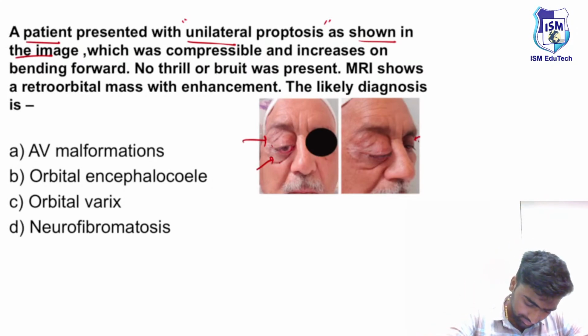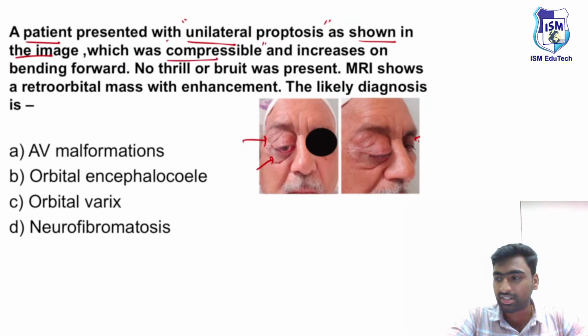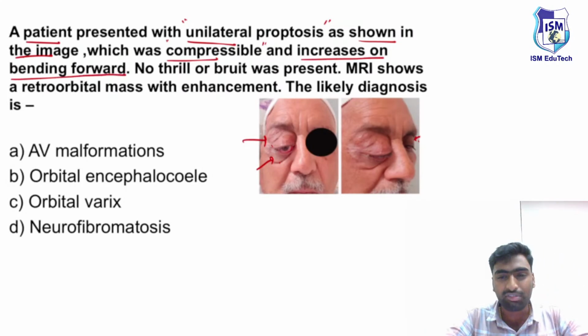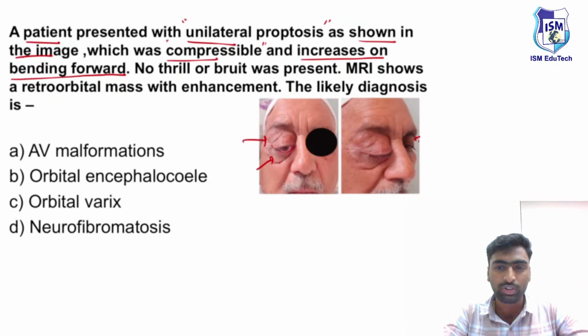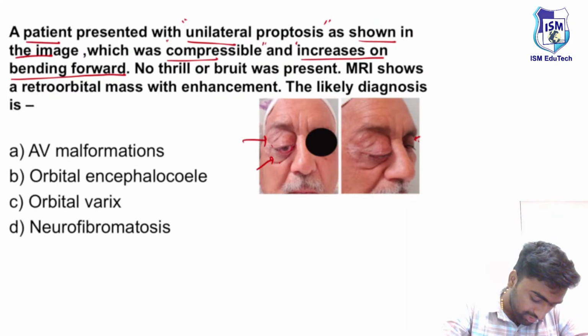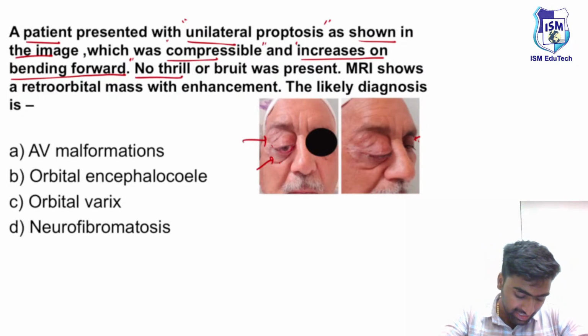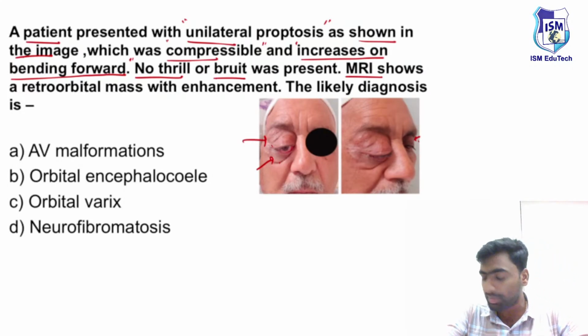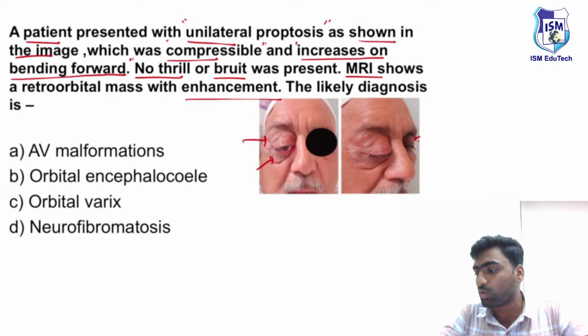Next, on examination, you examine the patient. This was compressible, meaning when you compressed it, it compressed. And it increases on bending forward. While solving questions, either an MLE question or any exam in the world, you need to focus on the catch point. In this question, it is the increase on bending forward. On further examination, you're not able to appreciate any thrills or bruit. And on MRI it is showing a retroorbital mass with enhancement.